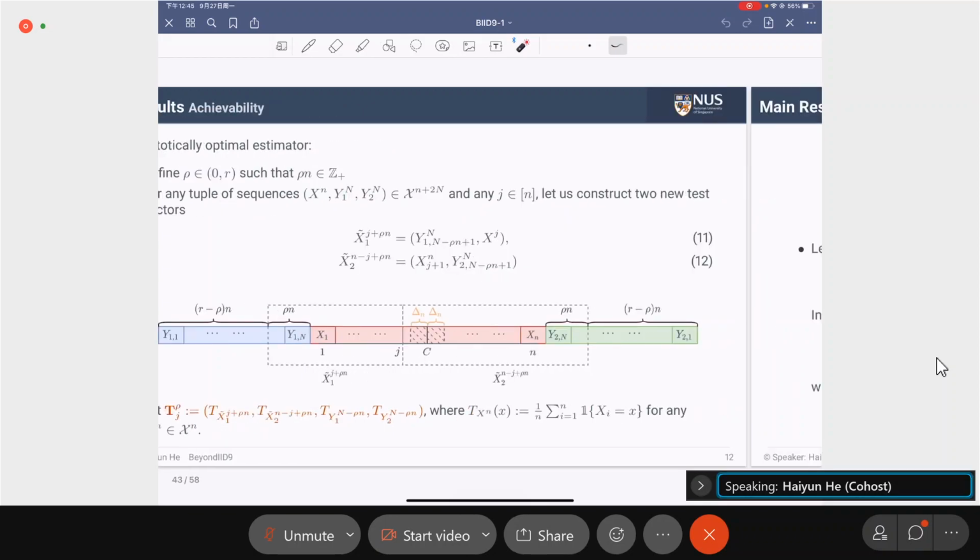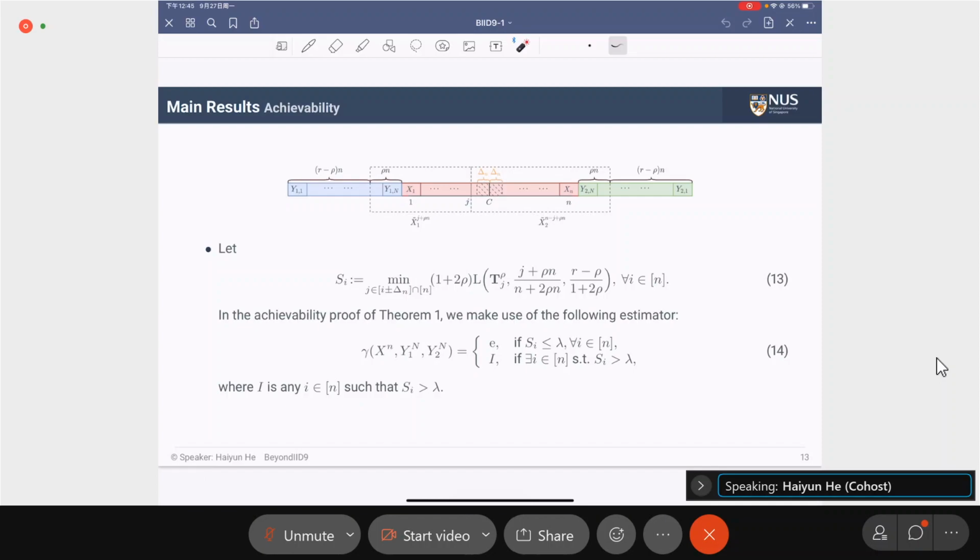We make use of this type to construct a test statistic S_i. S_i is the minimization over the divergence of the tuple of types T_j^rho. So the bigger S_i is, it means that the divergences between the tuple of types are bigger. So the estimator outputs an erasure event if all S_i are smaller than lambda. Otherwise, if there exists an i such that S_i is greater than lambda, we output this index i to be the estimated change point.